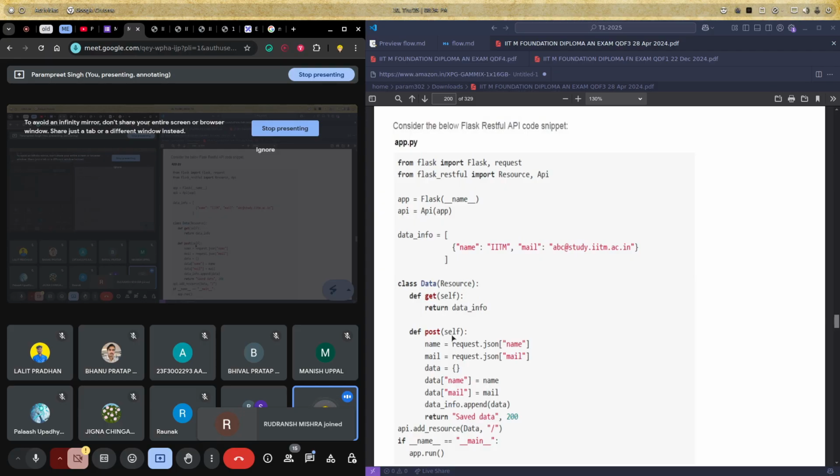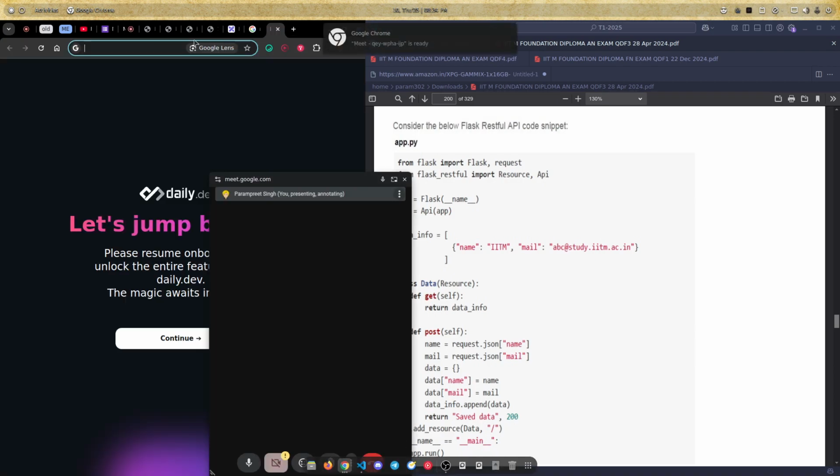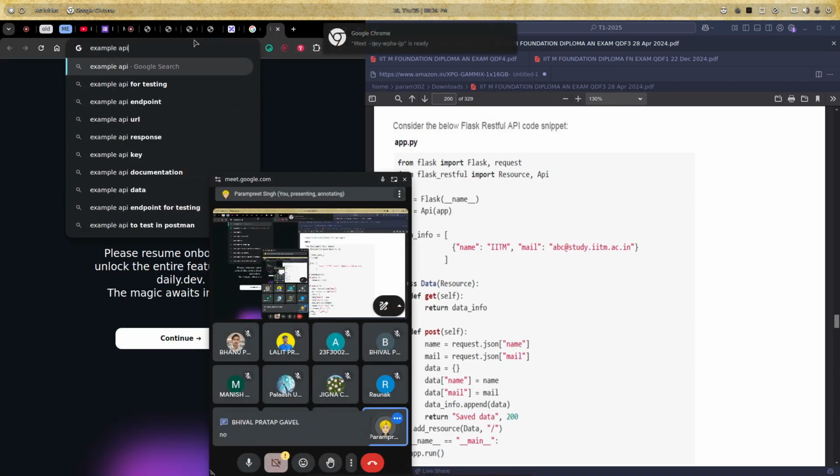Are you all clear with the JSON format? That should be clear, right? What about others? Have you ever written some JavaScript code in your life? Okay, I think I can show some JSON format example here.